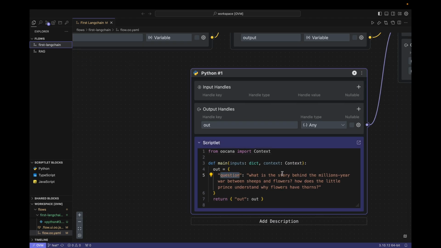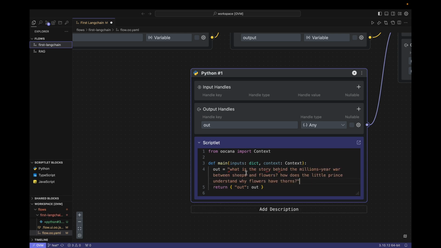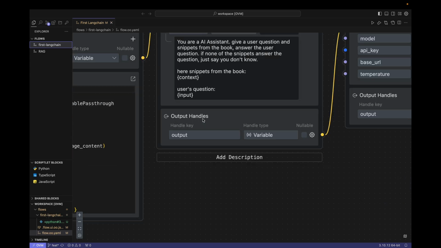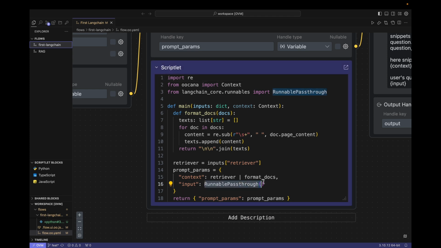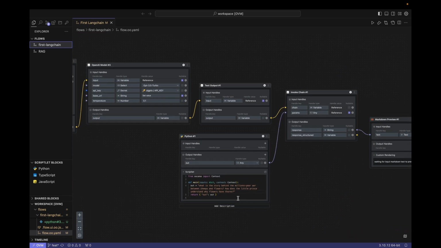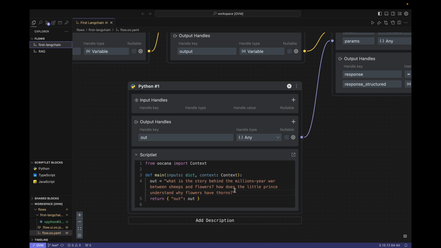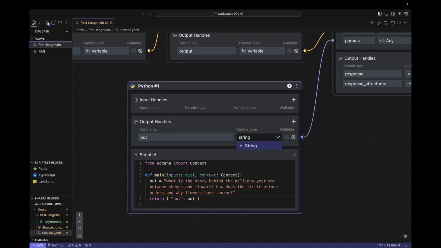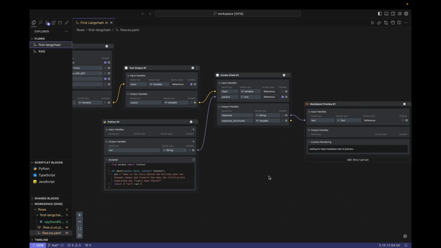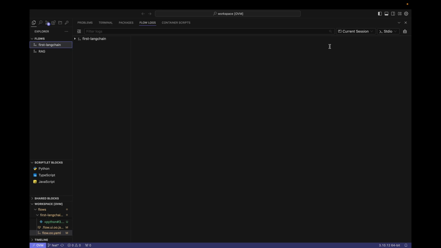Finally, here we need to change it. Let's make it output a string instead of a dictionary. Why don't we use a dictionary here? Let's look here. I set a RunnablePassthrough object for the input field here before. The position of this object will be directly replaced by the user input by LangChain. If we still output a dictionary, then the prompt params here will become a dictionary containing a dictionary, which is obviously not the result we want. By the way, the type here should also be changed to a string. I will change it again. Everything is ready. Let's run it and see how our adjustment works this time.